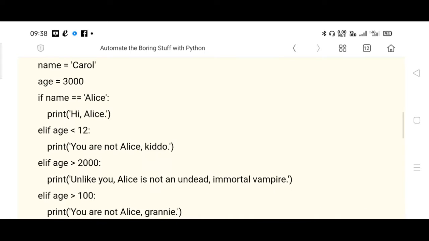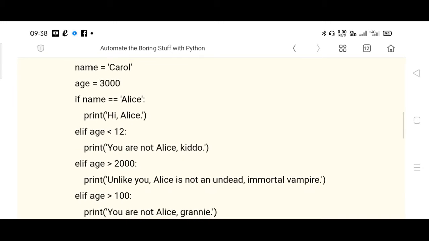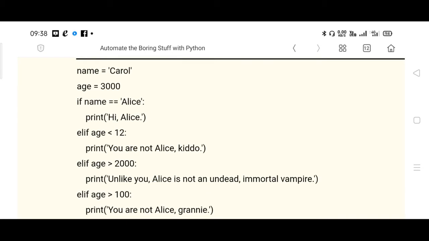Very simple program. Name is initialized, please try to understand there is no semicolon and all to be included as a termination of the variable. There is no semicolon, only we are using a colon at the end of the if statement, else if statement, as well as the else statement. So name has got a string value, that is Carol. Age is marked as 3000.